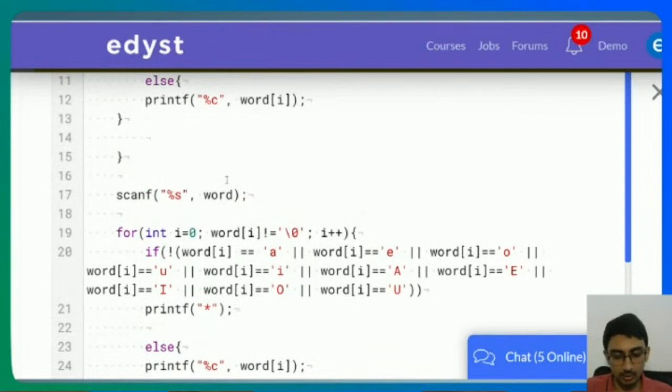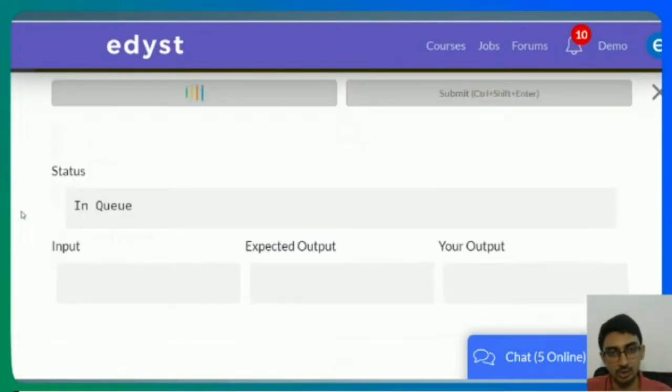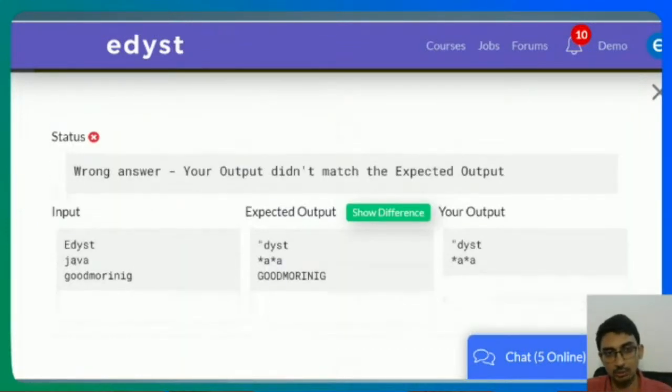Before I take an input, I'm also going to put a backslash n in here. Get it, right? Now, if I run this, even for Java, J and V have been replaced with asterisks. Now the last one is the difficult one. How can you convert something to uppercase? Let's say given good morning, how do you actually convert it to uppercase?